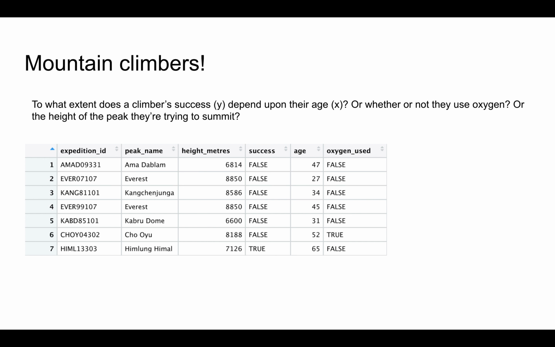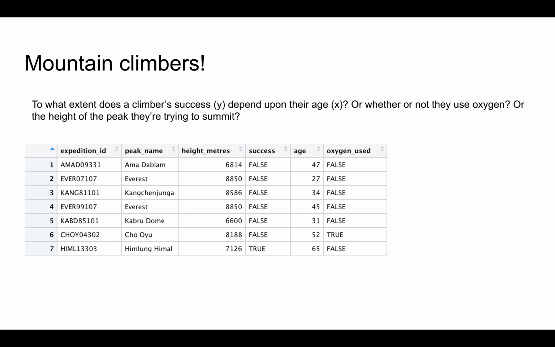This data then sparks some questions. To what extent does a climber's success Y depend upon their age, or whether or not they use supplemental oxygen? Or how does it depend on the height of the peak they're trying to summit? Thus, in this analysis, a climber's success is our response variable, and factors such as age, oxygen use, and peak height are potential predictors of success.